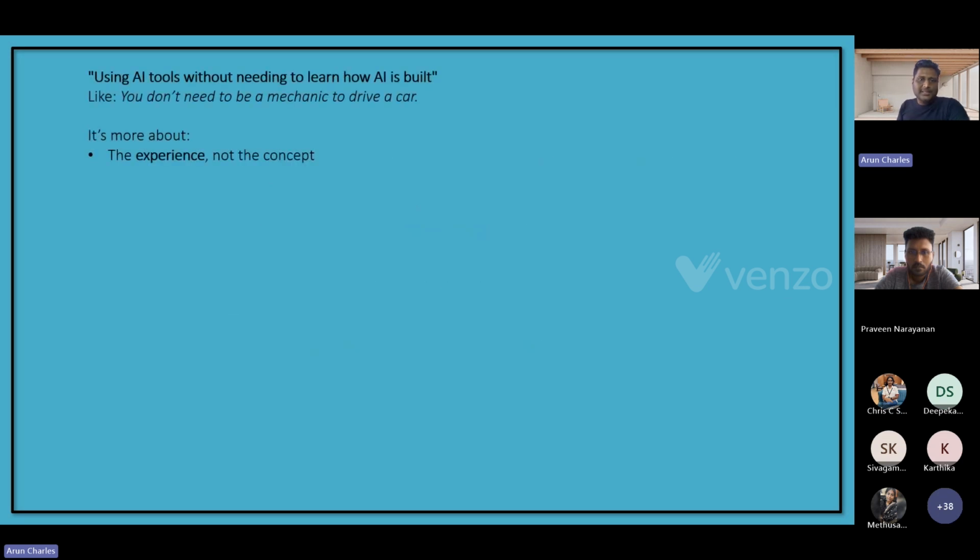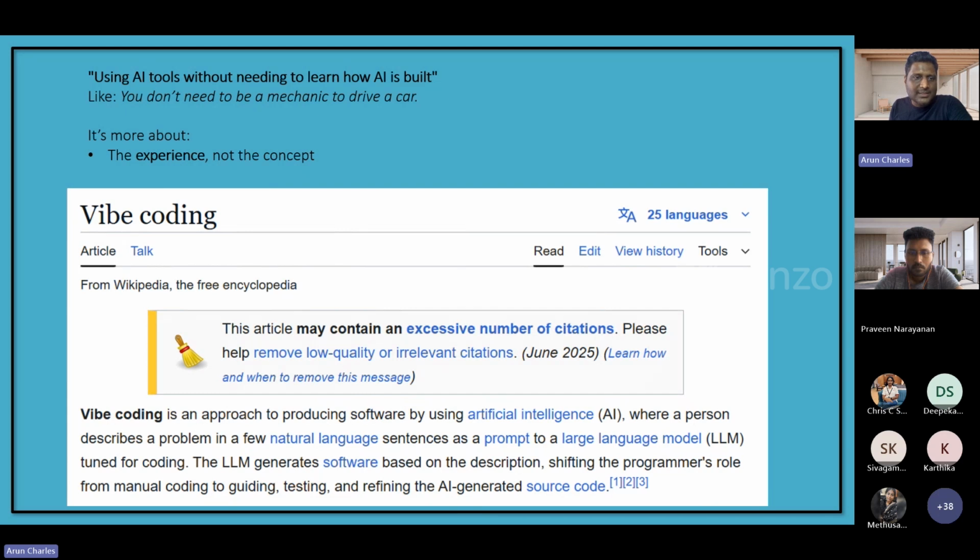Okay, yeah. So as I said, what is this called? This is called vibe coding. Okay, this is a new trend. It's now all over the AI world. This new word has been coined. It's called vibe coding. Vibe coding is nothing but an approach using artificial intelligence. A person can just say what he needs. That is the prompt which we want to give. So what we need, we have to give it to the AI, and the AI will generate software based on our description. This is called vibe coding.